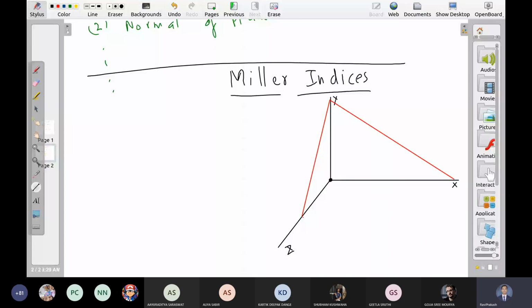So the intercept here is A, intercept here is B, intercept here is C. Obviously this plane will pass through some lattice points. How do I represent the orientation of this plane? Steps are this.